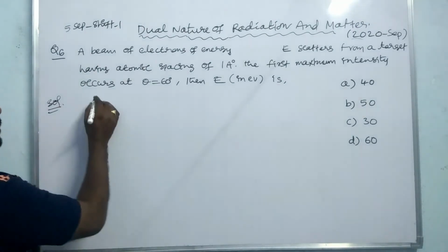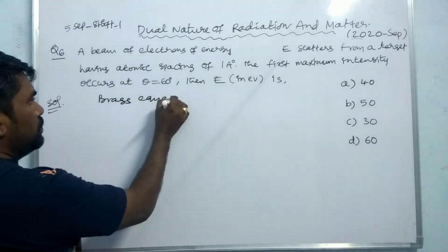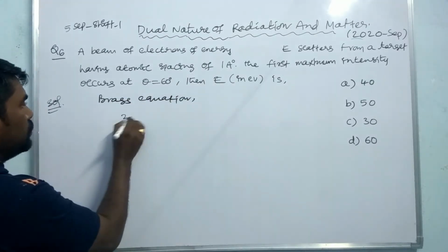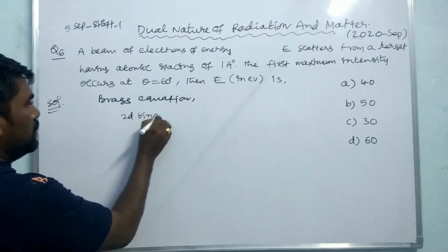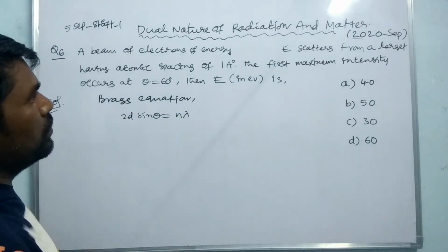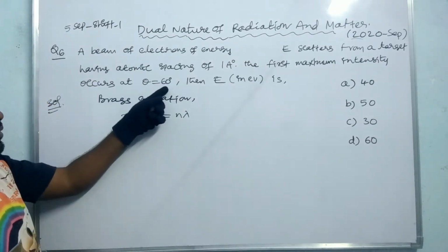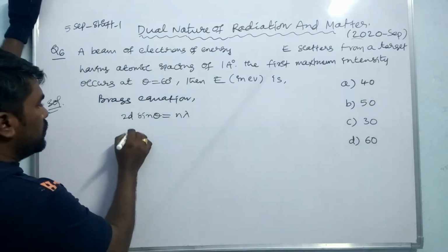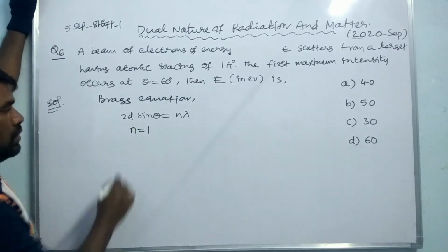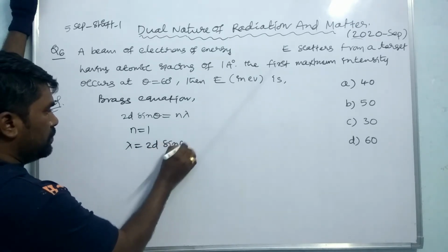From Bragg's equation, we can write 2d sin theta equals n lambda, where the first maximum intensity occurs at theta equal to 60 degrees. For the first maximum, n equals 1, so lambda equals 2d sin theta.